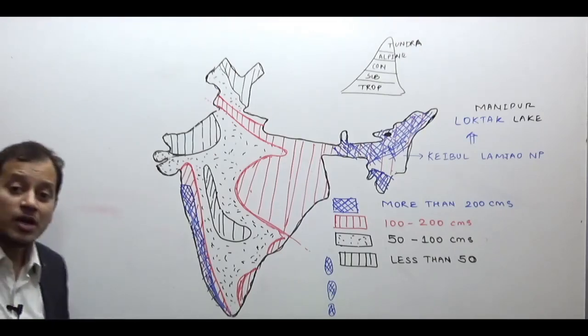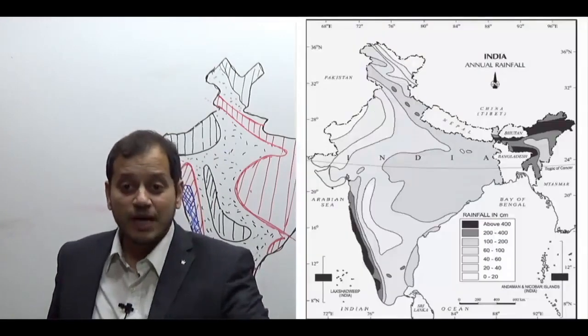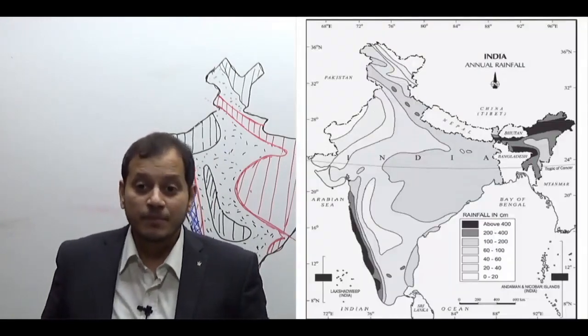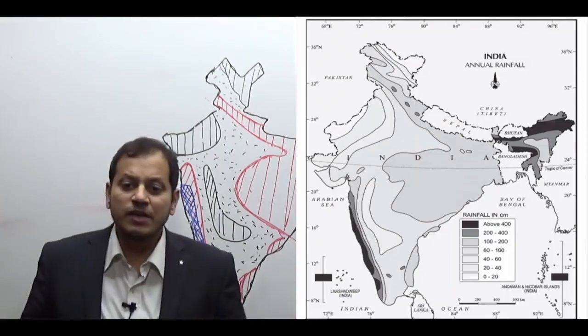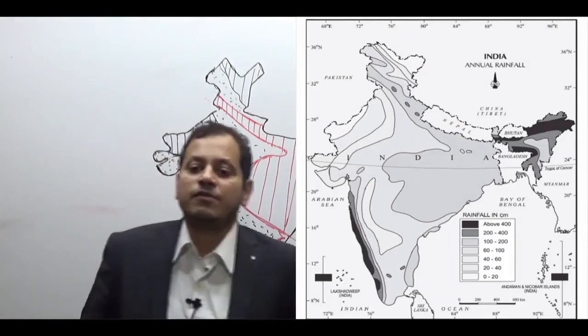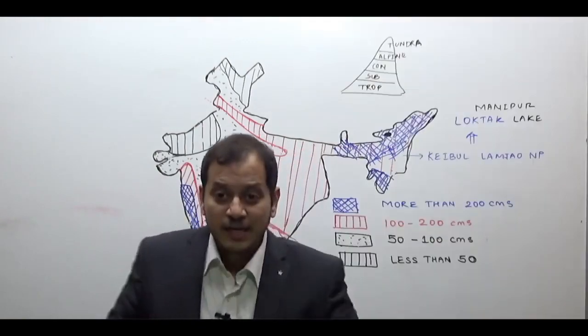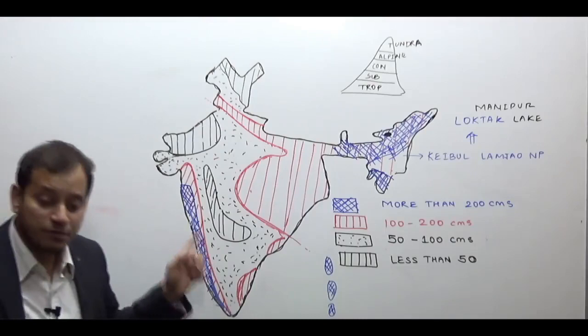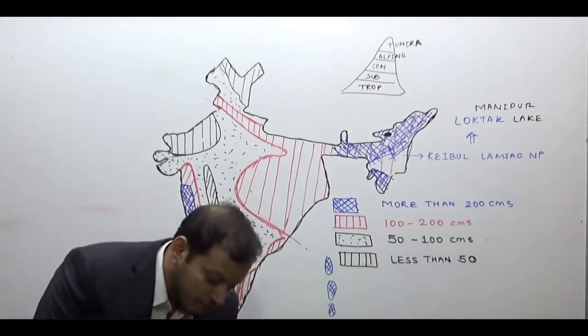So this is all about the annual rainfall in India. Now let us look at the slides for the annual rainfall in India. Now this is the diagram where I have shown more than 400 centimeters etc. of rainfall. It is not that much required. You can follow my earlier diagram, and if you want to follow this diagram, I will tell you from where to follow.